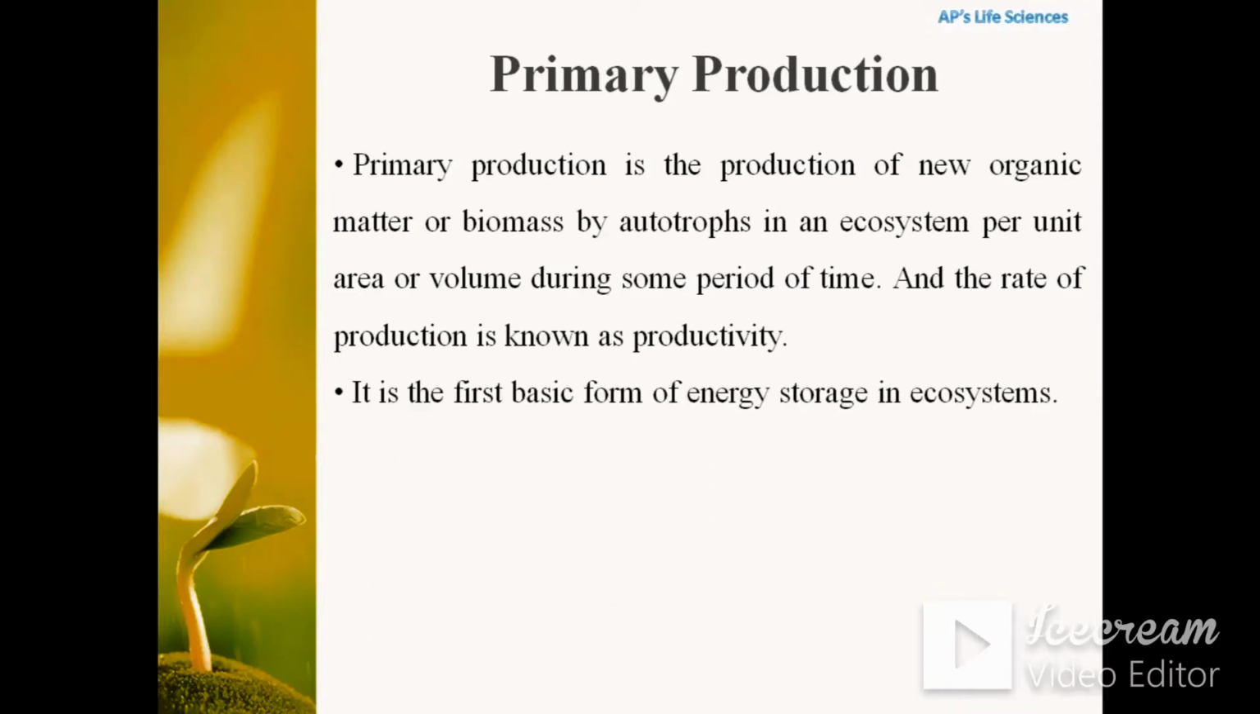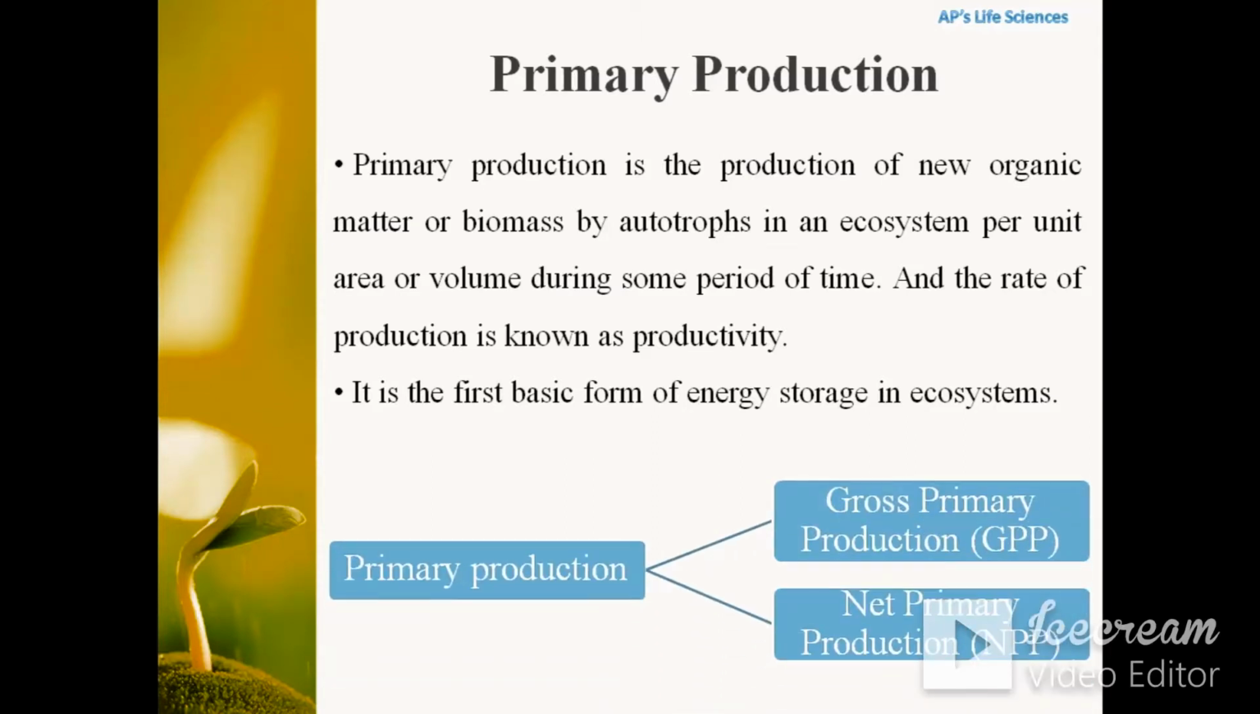Now, this is the first basic form of energy storage in an ecosystem, as plants are the primary level of producers. So, primary production can be classified or grouped into two different types, that is net primary production, which is denoted as NPP, and gross primary production denoted as GPP.